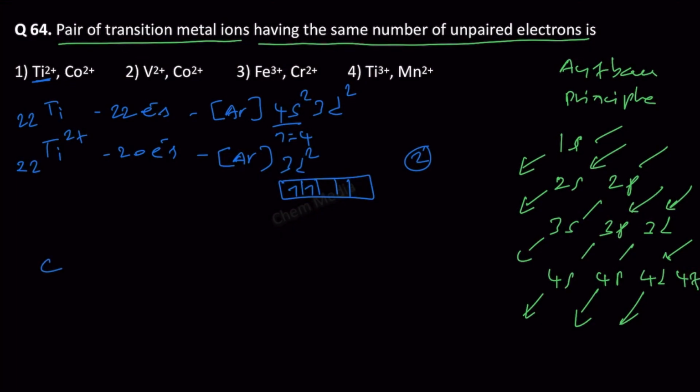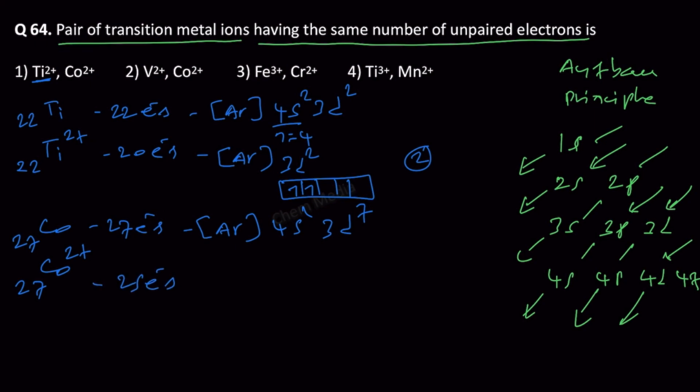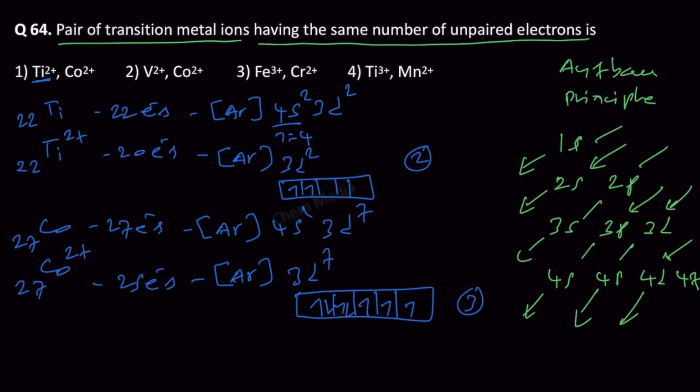Now let's come to cobalt 2 plus. For neutral we will have 27 electrons. Atomic number of cobalt is 27. Therefore the electronic configuration is argon, 4s2 and then 3d7. So total 27. In the case of cobalt 2 plus, we are going to have only 25 electrons. So now the electronic configuration is argon and then 3d7. So 3d7, if we fill up 1, 2, 3, 4, 5, 6, 7, here we are having 3 unpaired electrons. So this is not the correct choice.